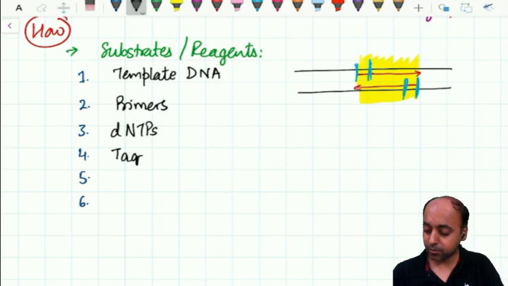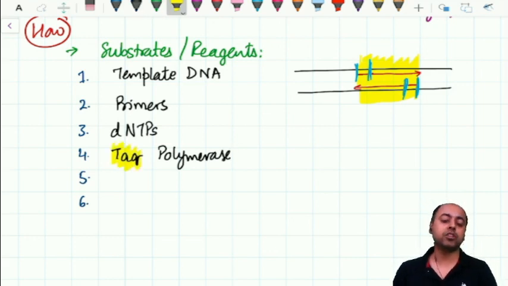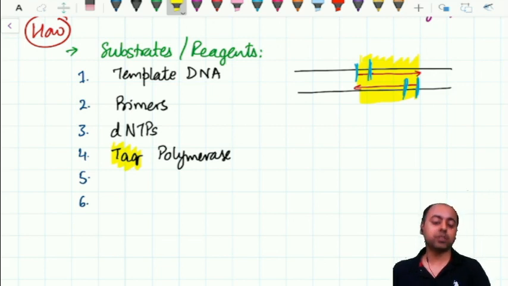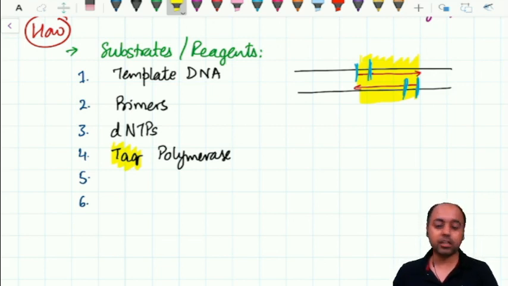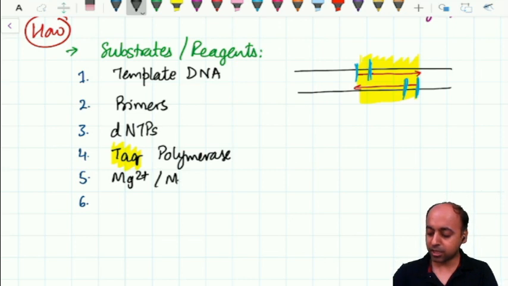Typically, the builder is the Taq polymerase, but please note, it can be any other DNA polymerase also. It need not be the Taq polymerase. It can be any other DNA polymerase. For the polymerase, we require the cofactor, that is magnesium. If magnesium is not available, then manganese can be used. Okay, magnesium or manganese.